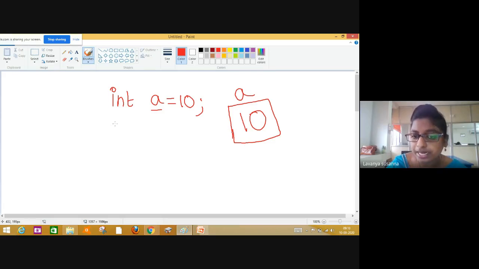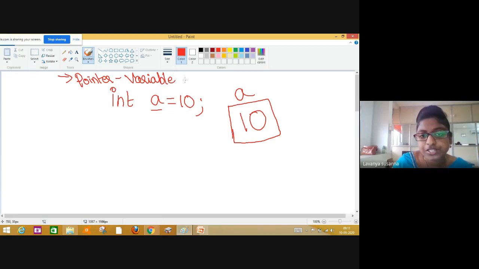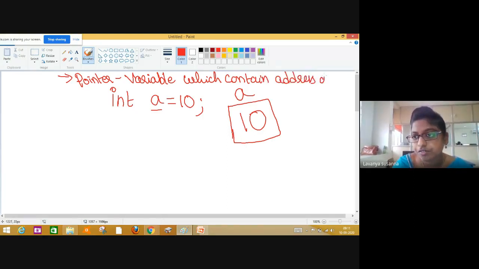What is a pointer variable? It is a special variable which contains address of another variable. Okay, pointer variable. See, pointer. It is a variable which contains address of another variable.